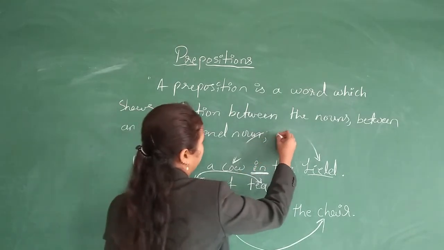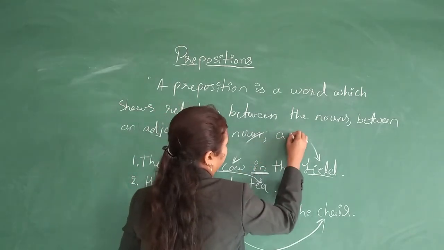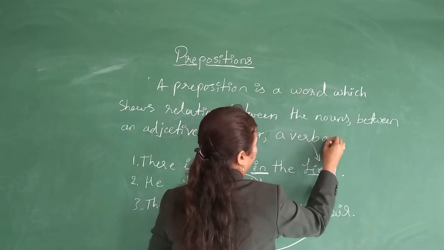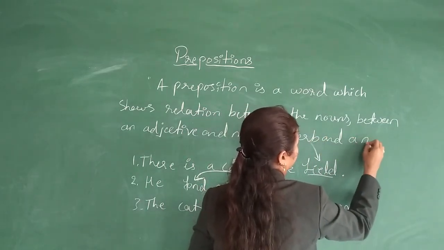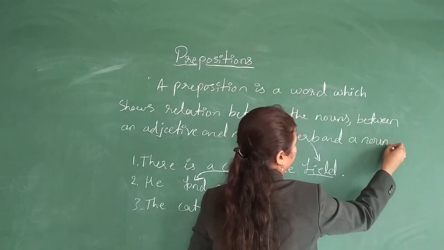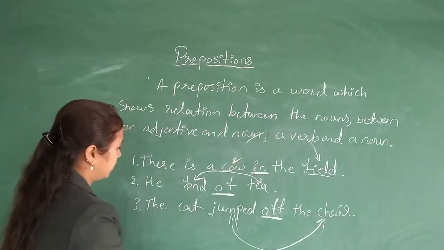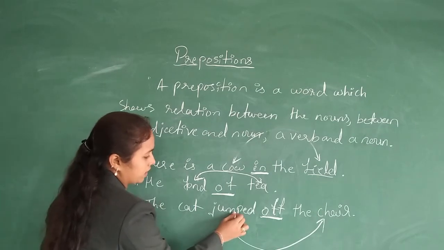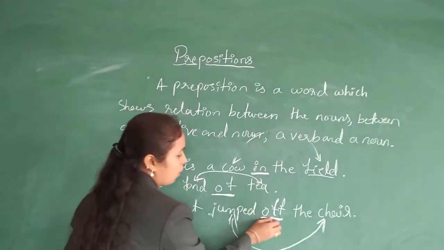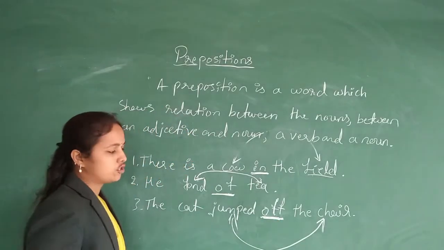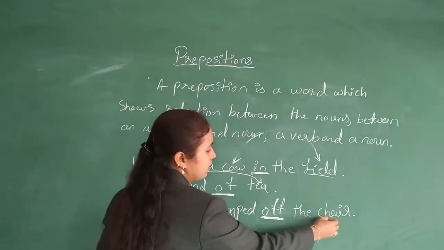Next, between a verb and a noun. In the last sentence, jumped is a verb and chair is a noun. So this off is showing the relationship between a verb and a noun.